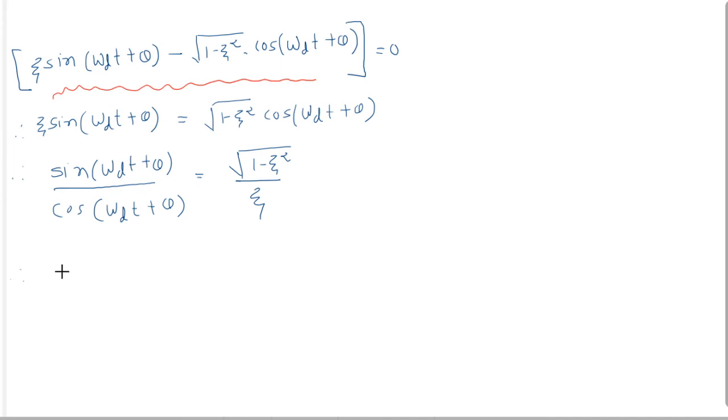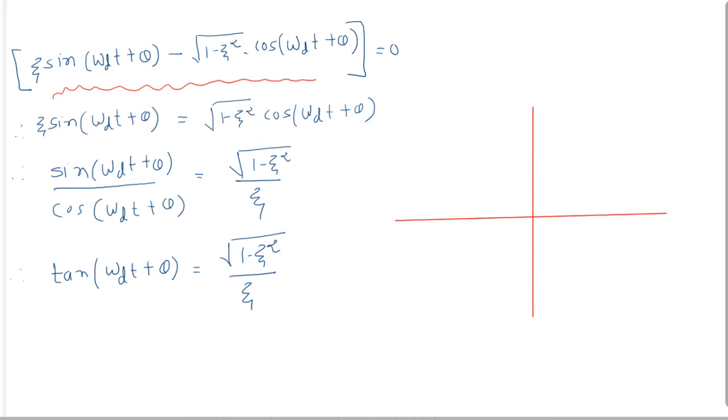So that here we can write tan omega dt plus theta equal to under root 1 minus zeta square upon zeta.